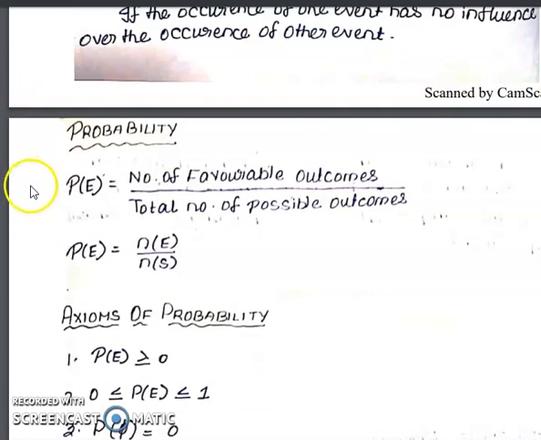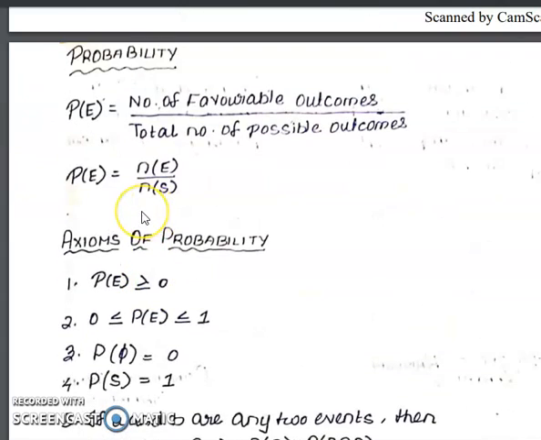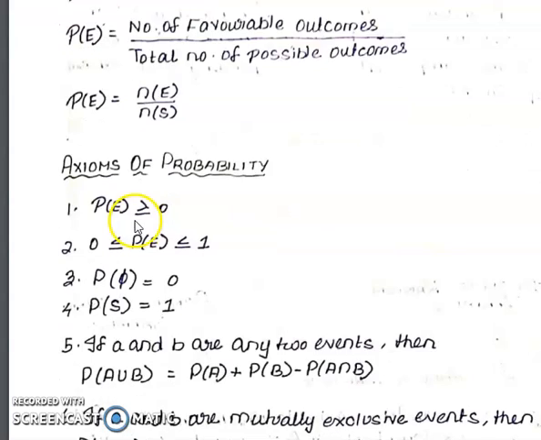Now, the definition of probability. Suppose E is an event, right? Then the probability of that event is the ratio of the number of favorable outcomes to the total number of possible outcomes. That is P(E) = n(E)/n(S), right? So here n(S) is the number of elements in the sample space and n(E) is the number of elements in E.